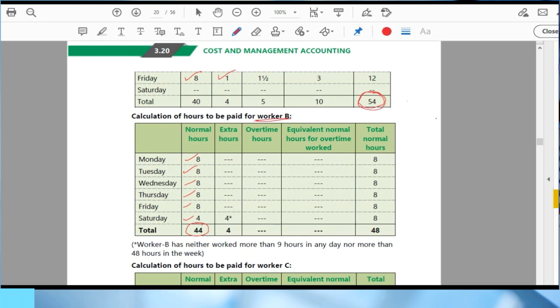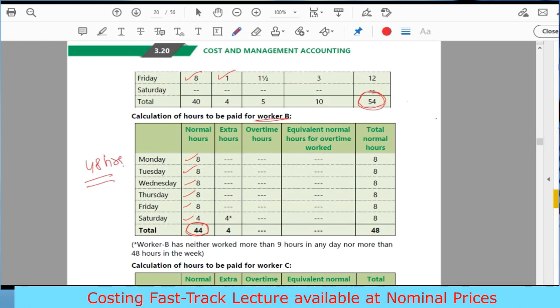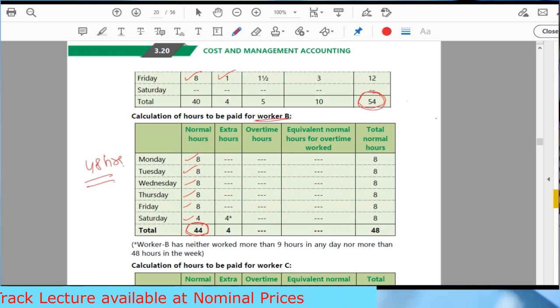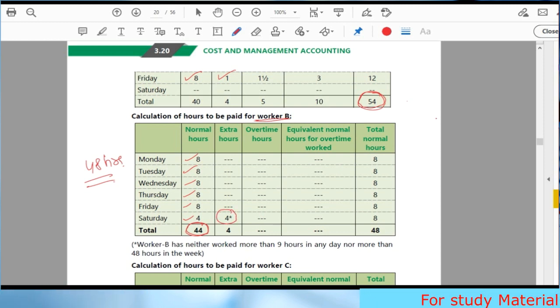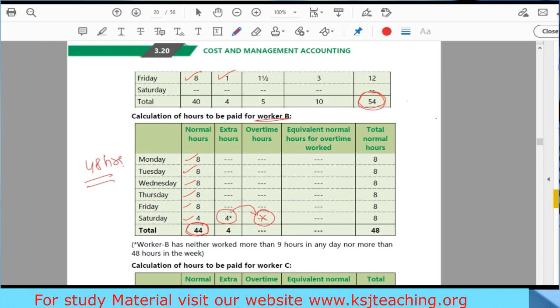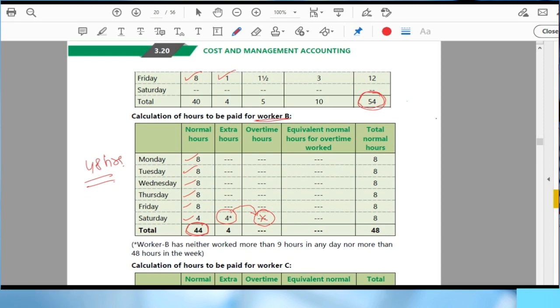Sir, he has worked for normal 44 hours, right? And entitlement is up till 48 hours, right? That means we have 4 extra hours available as per Factories Act, up till which we don't have to pay him the overtime, and he has worked for these 4 hours on Saturday. So I can't take this 4 hours into overtime. Why, sir? Because he hasn't worked for more than 9 hours. He is neither working for more than 9 hours on any day, nor he has worked for more than 48 hours in a week. So he is under both the conditions.